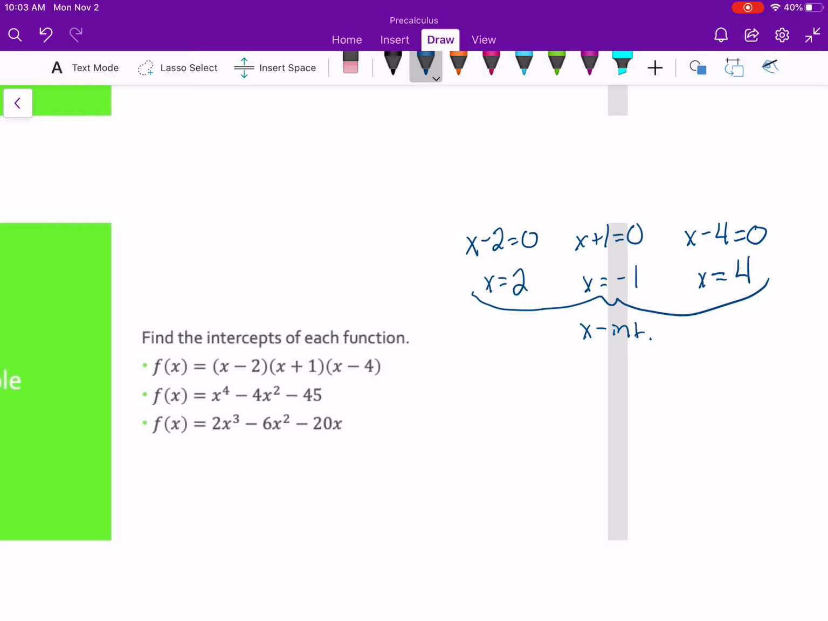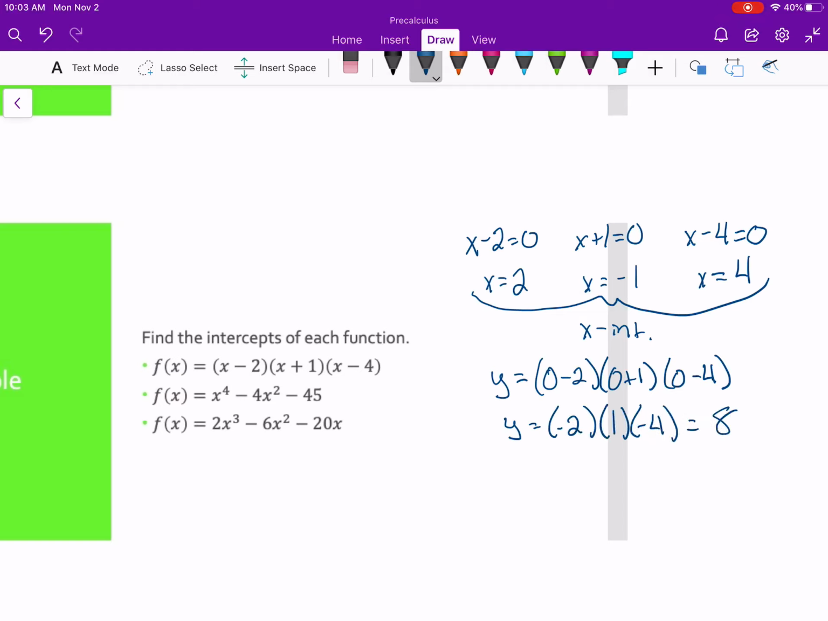To find our y-intercept, we find y when x is equal to 0. So y equals 0 minus 2 times 0 plus 1 times 0 minus 4. So we have negative 2 times 1 times negative 4, which is 8. So our y-intercept is positive 8.